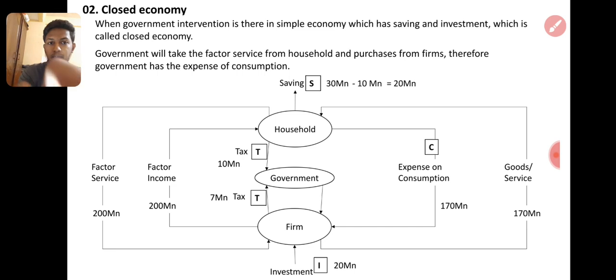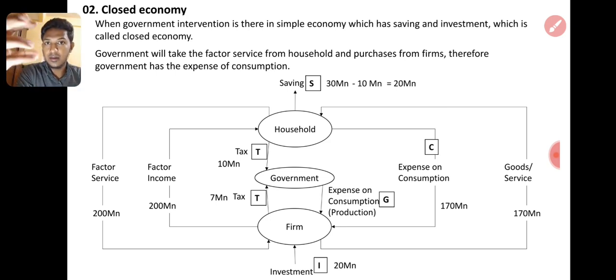Then the government will purchase from the firms; government purchase is called G. So the expense on government G is 7 million.